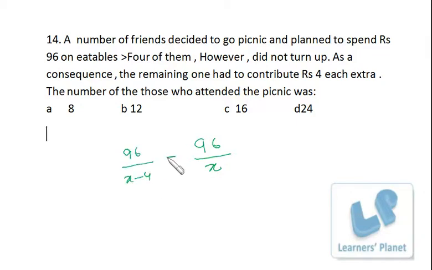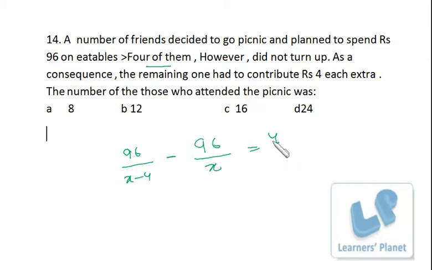Okay, and the difference is, I'm sorry, 4 of them did not turn up, so each one has to pay rupees 4 extra. 96 rupees for X people, so per head contribution is 96 by X, and 96 rupees for X minus 4 persons. The difference between this individual contribution and that individual contribution is 4 rupees.